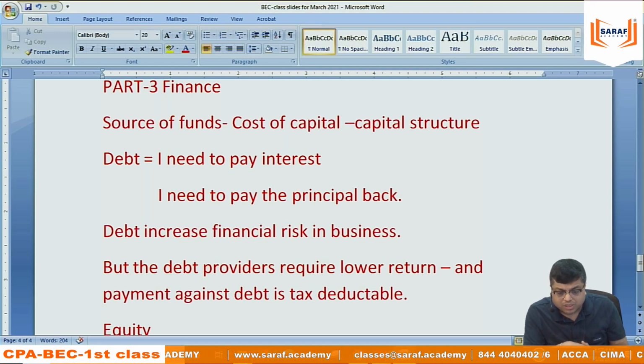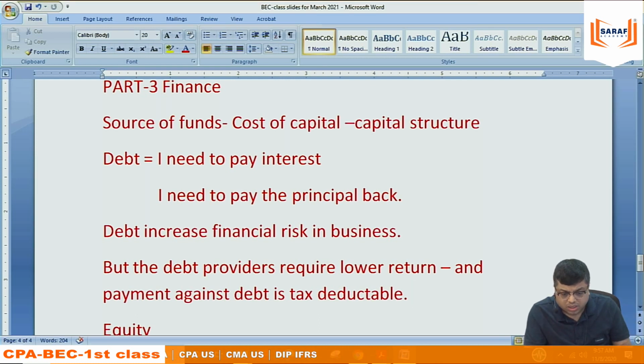But if I am taking money from shareholders, shareholders are subject to market risk. If I am investing in Reliance shares, whether Reliance will give me dividend or not, whether the Reliance share price will increase or not, God knows. If you are investing in the company as a shareholder, the company is not giving you any guarantee. Any return is not guaranteed. You are not secured on the assets. So the shareholders who are giving money to the company are taking more risk because they are not sure about getting the return. Maybe they will get the return, maybe they will not. So in that case, they require a higher return.